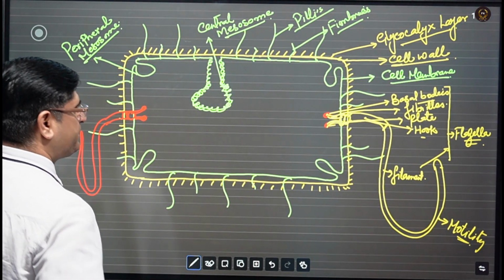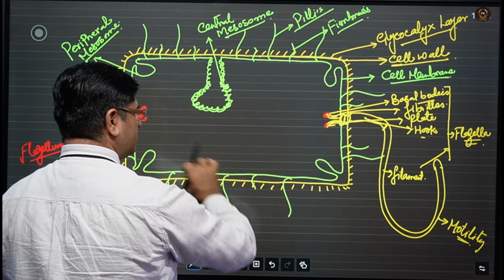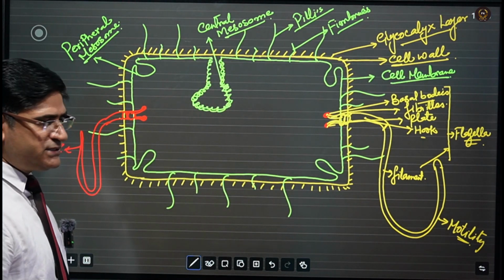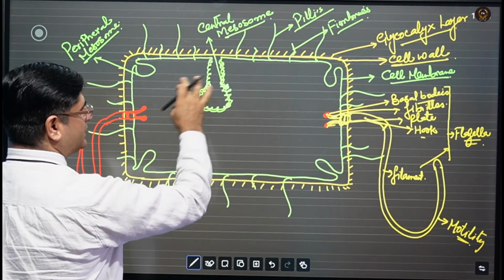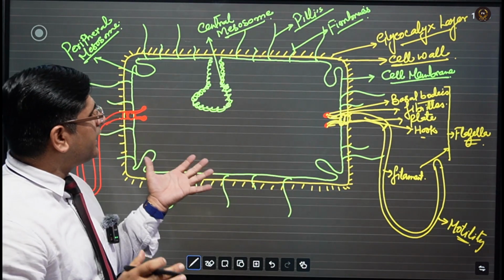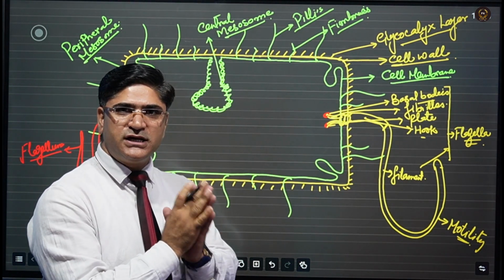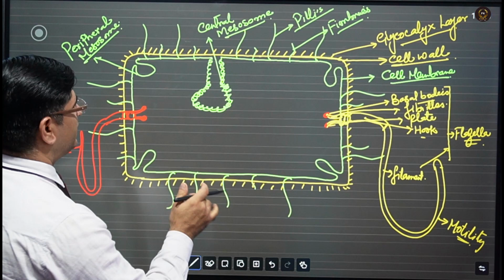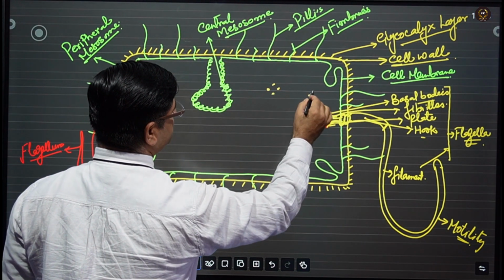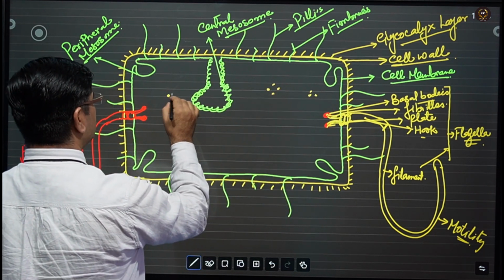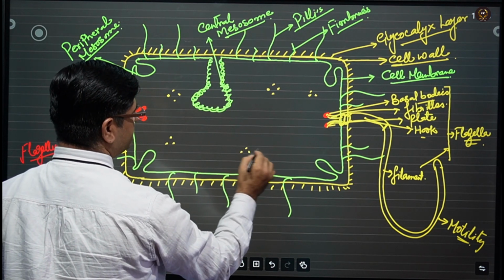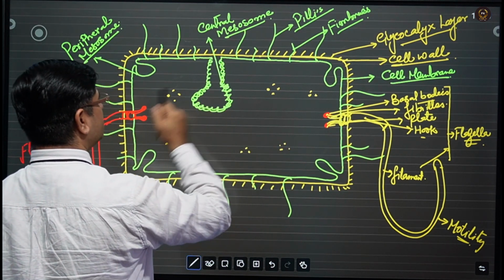Remember this. Now if we talk about inside, the cytoplasmic region of the bacterial cell: as I told you, in the bacterial cytoplasm they do not have any membrane-bound cell organelle, but they have a membrane-less organelle only, that is the ribosome. These ribosomes are scattered inside the cytoplasmic region.